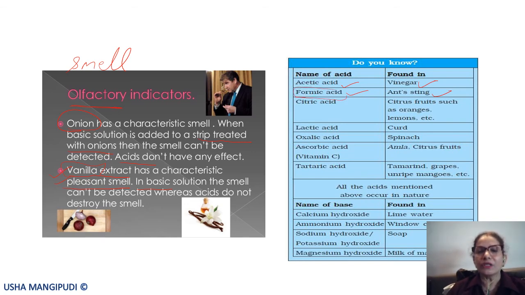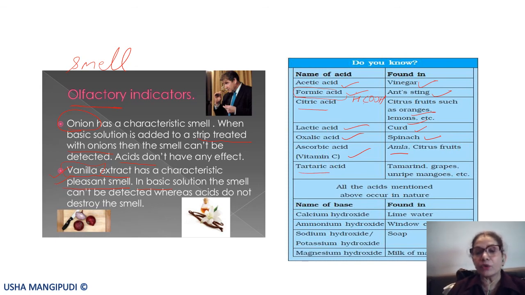We will be learning more about this, it's an organic acid, when we do organic chemistry. Then citric acid is found in citrus fruits, oranges, lemons, we already know. Lactic acid, of course, in curd. Oxalic acid in spinach, as I told you, leafy vegetables. Rhubarb also has oxalic acid. Ascorbic acid, vitamin C, is found in amla. Amla is very good for the body, to improve immunity, and also for getting good, healthy hair. So it has ascorbic acid.